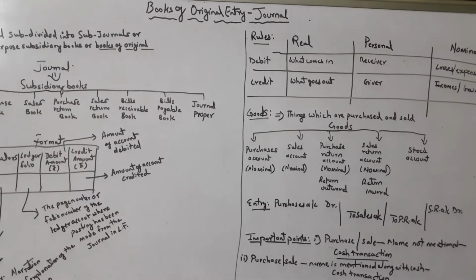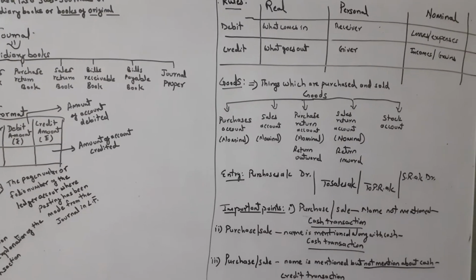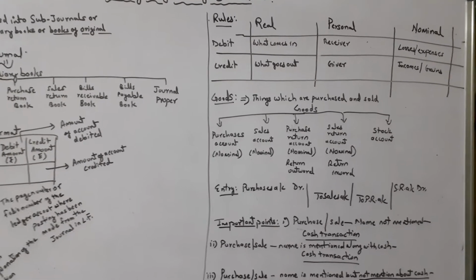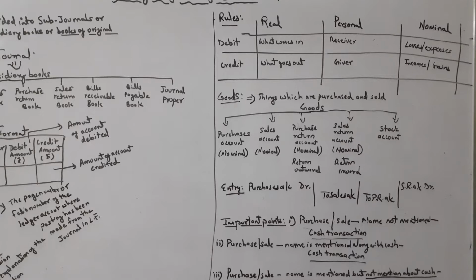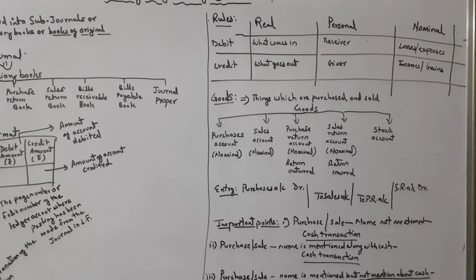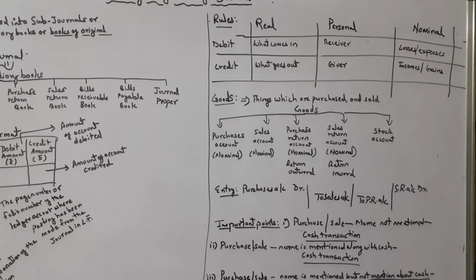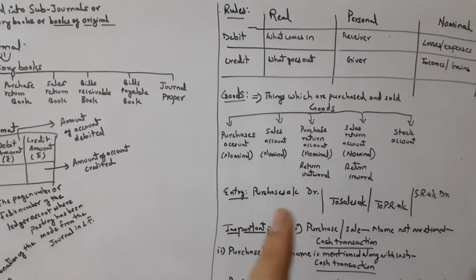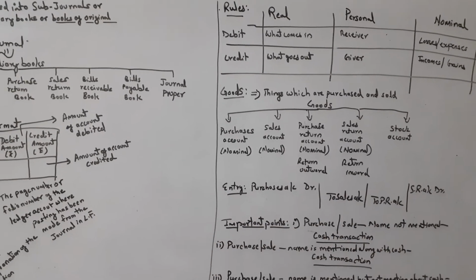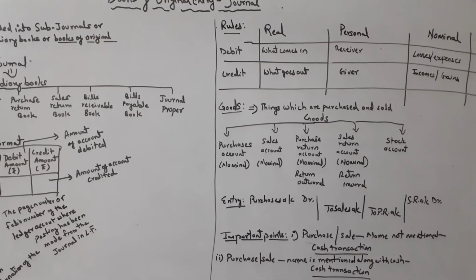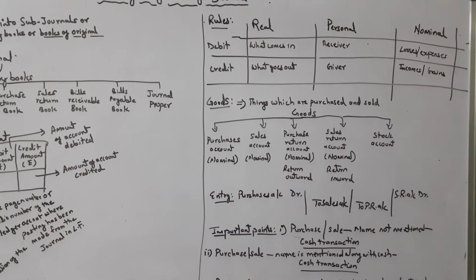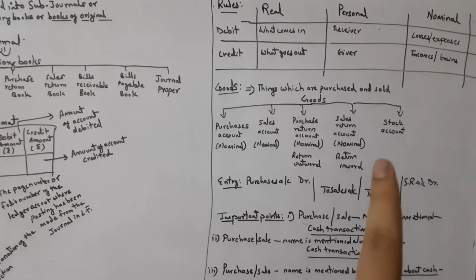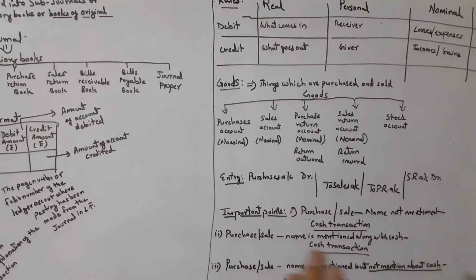Then the next important topic: goods. Under accounting, goods can be understood in 5 ways. Goods are classified under 5 categories: purchases account, sales account, purchase return account, sales return account, and stock account. Remember, for your understanding, purchases, sales, purchase return, and sales return are all considered nominal accounts. So which rules will we follow? Losses and expenses, and incomes and gains. Stock account is not a nominal account, therefore I have not written it here. That comes under asset actually.